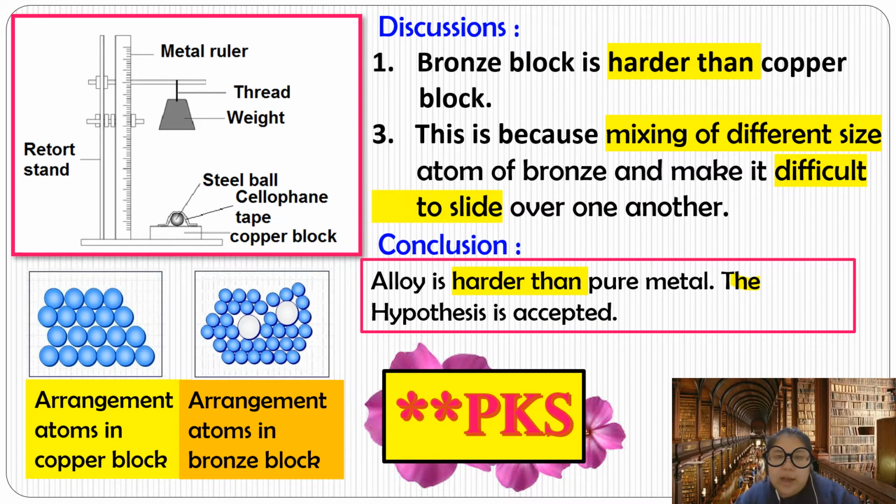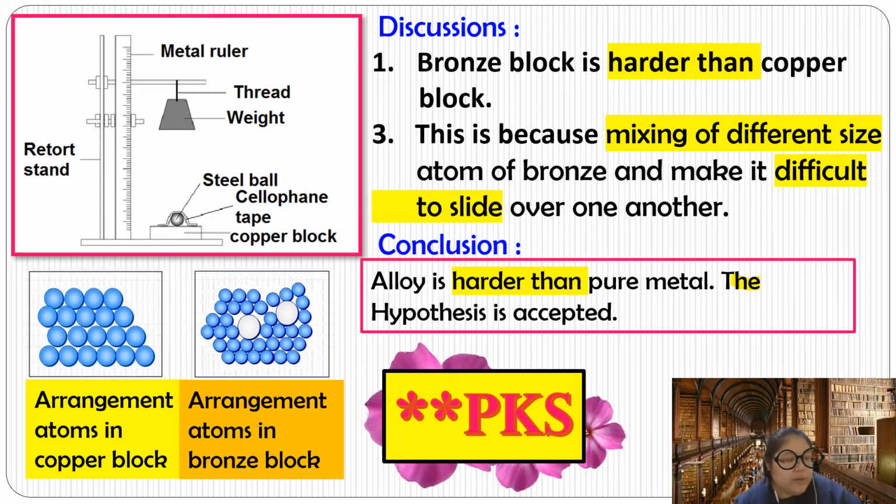Okay, procedure, I repeat again. If you do the third, that means you repeated twice, so you need to mention it, because from here I just mentioned repeating one time only. So you repeat one more, then you repeat twice. If you repeat one time only, that means later your table just has 2 readings only. If you repeat 2 times, your table is like what I showed you, with 3 columns.